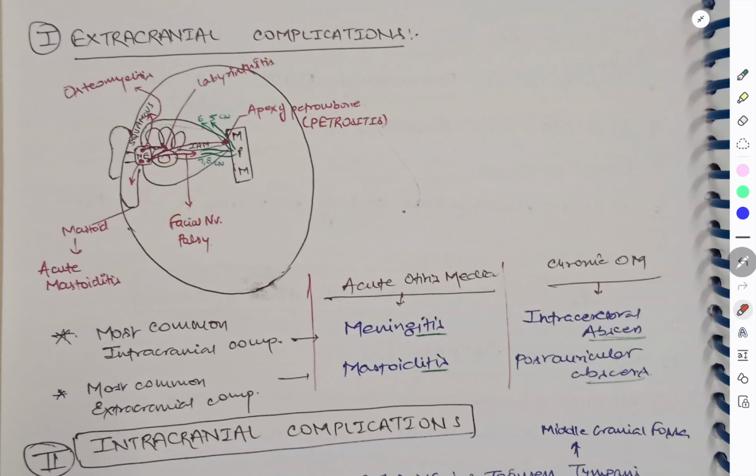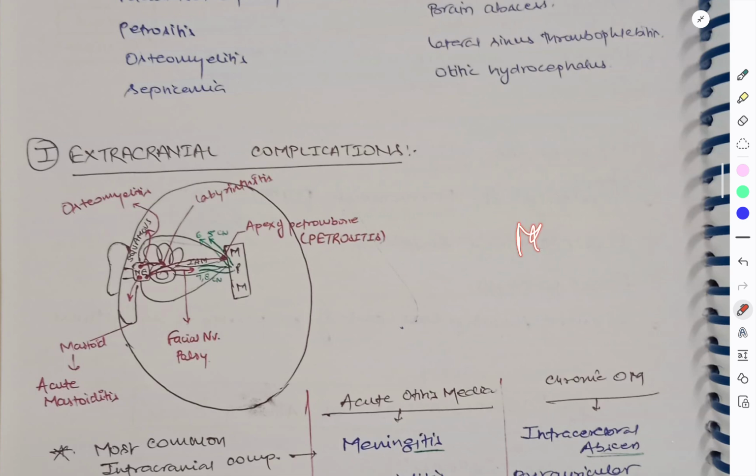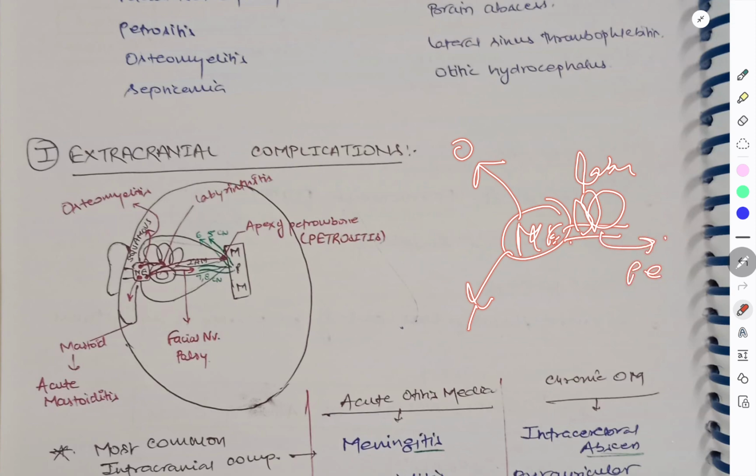You need not memorize this by heart, just draw this diagram or learn it. From the middle ear it can come back to the mastoid: mastoiditis, osteomyelitis, labyrinthitis, petrositis, and facial nerve palsy. Nothing much to take ahead.